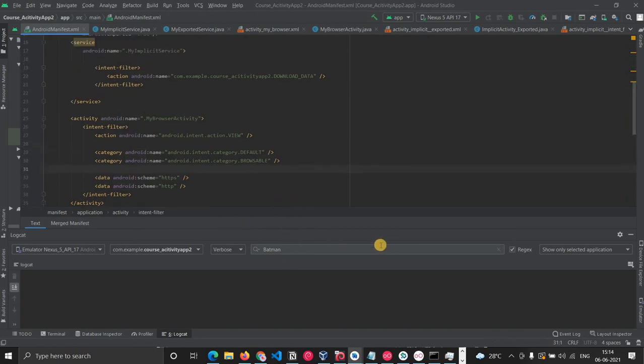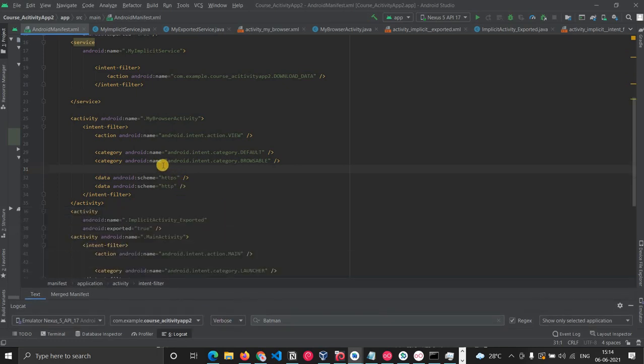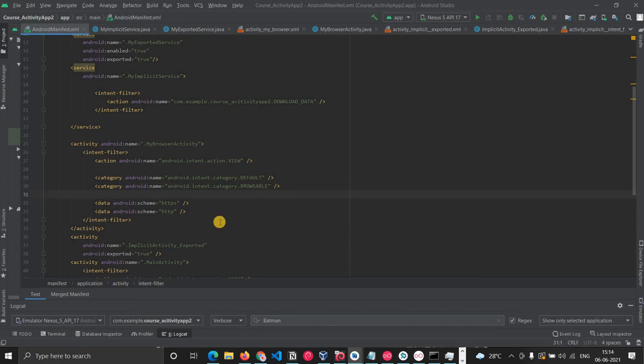Okay. So this is the application wherein we have declared an intent filter for a particular activity. So you can just see, there is one activity called MyBrowserActivity. Basically, you can say that this application is handling the intents whenever we click a link.